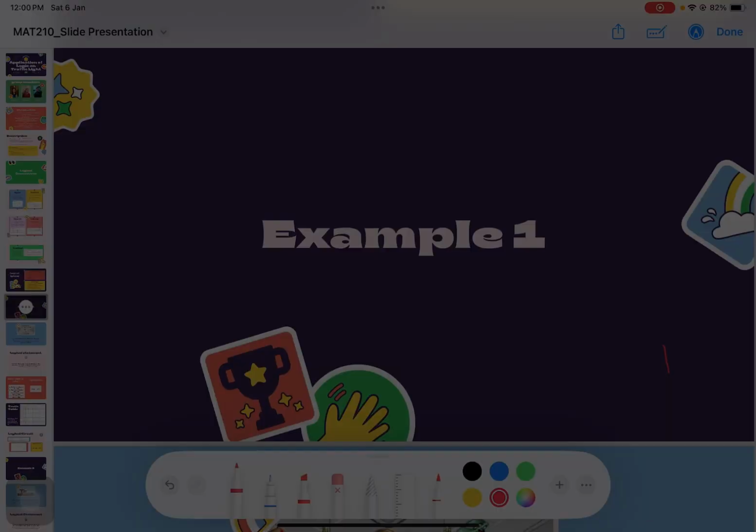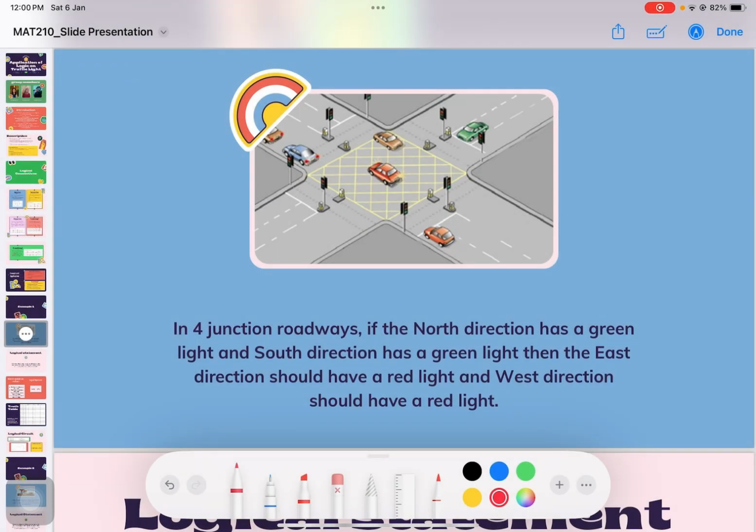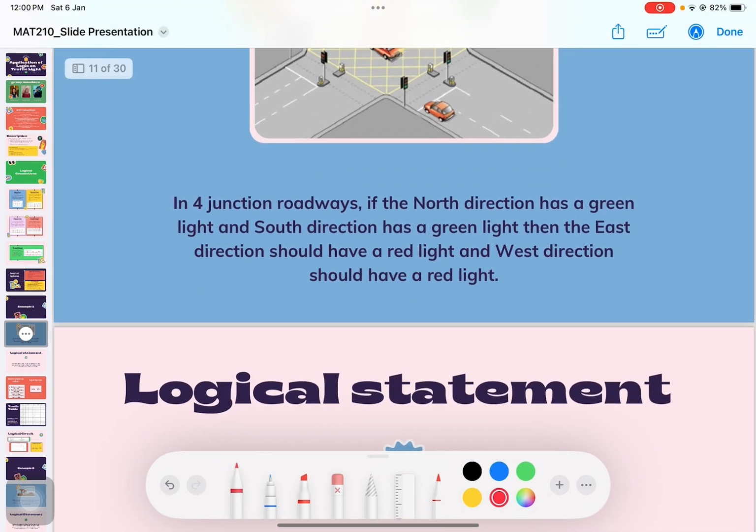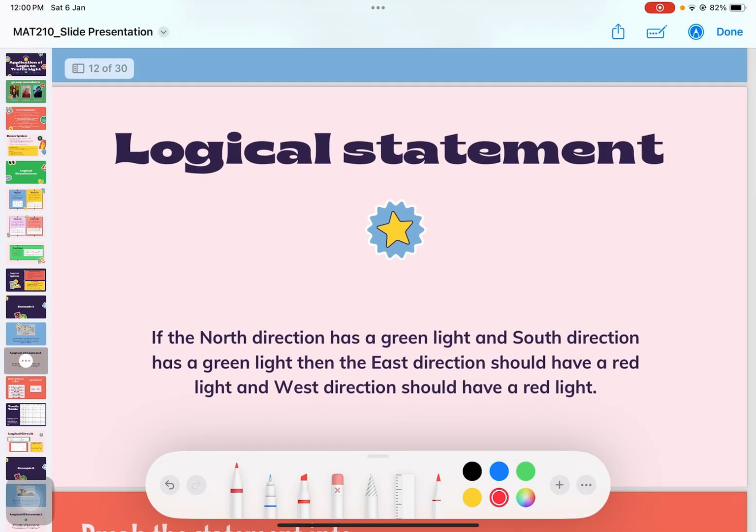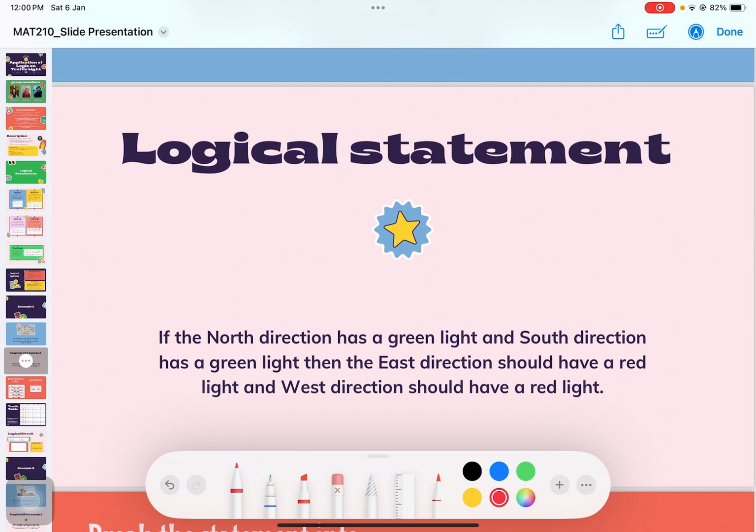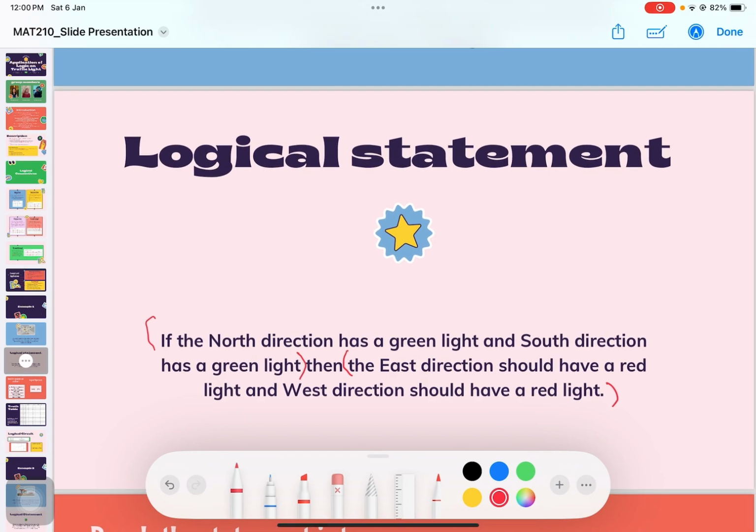Example 1. In a four-junction array, if the north direction has a green light and the south direction has a green light, then the east direction should have a red light and the west direction should have a red light. So from the sentence, we can create the logical statement, which is: if the north direction has a green light and the south direction has a green light, then the east direction should have a red light and the west direction should have a red light. So the solution is we need to break the statement into small parts.